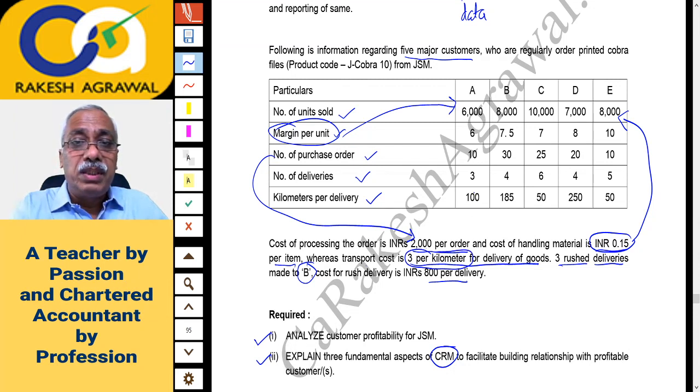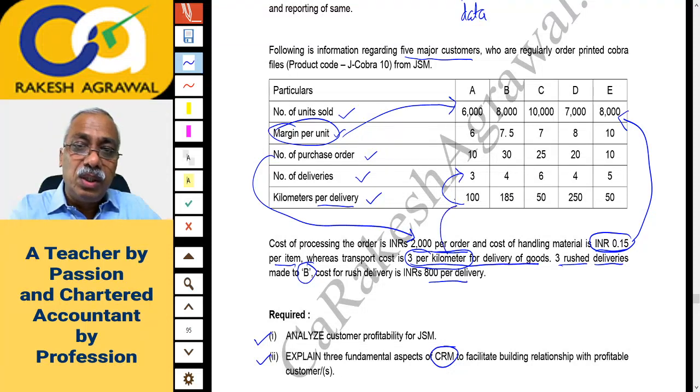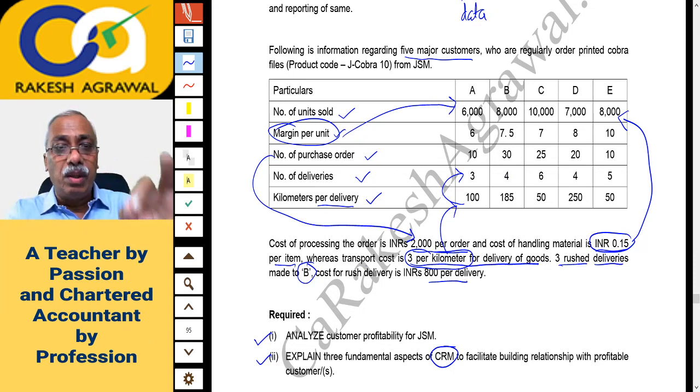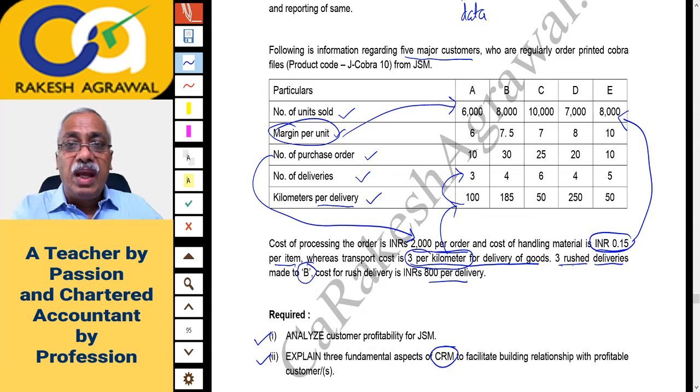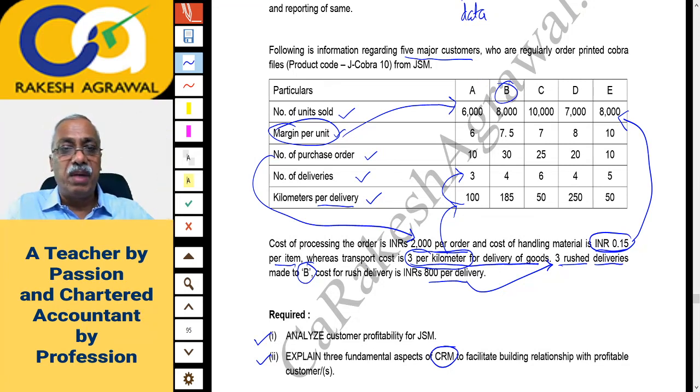Okay, 3 per kilometer. Please remember, here kilometers are given, but they are given per delivery. So what you will do? That is 100 kilometers per delivery into 3 deliveries. So total kilometers will be 300 and 300 then into 3. So 3 per kilometer into number of kilometers per delivery into number of deliveries you have to multiply to get that cost. Okay. And then 3 rushed deliveries to B only, and cost per rush delivery is 800. So 800 into 3, that is 2400. This you will charge only to customer B. And all these costs you will deduct from your gross profit margin and you will get the net profit or loss as the case may be.